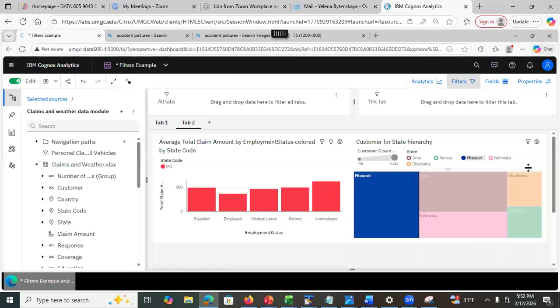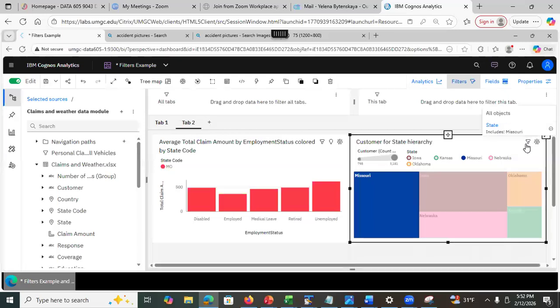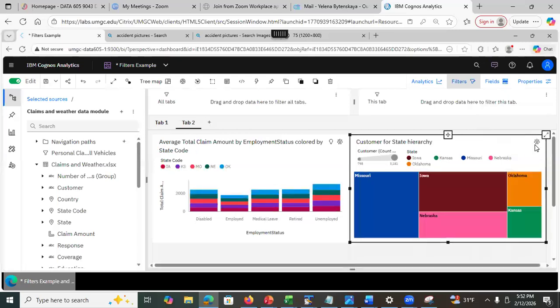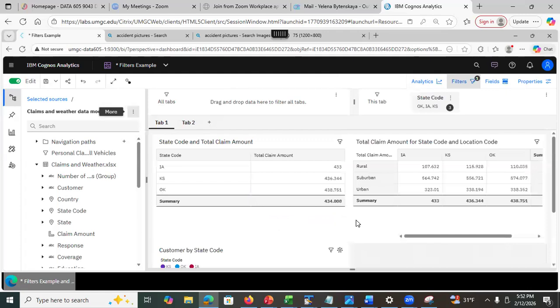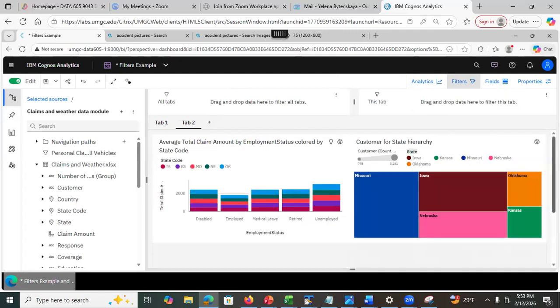still see all of my states here. See that? I still see all of them. It did not quite filter. See, I go to the tab 1, I see only 3 states. But when I go to the tab 2, see, unless you explicitly filter this specific visualization, there is no filter, okay? And same thing here. See, there is no filter. It's showing me these 5 states. That's it, right?